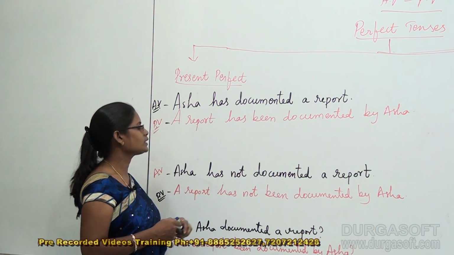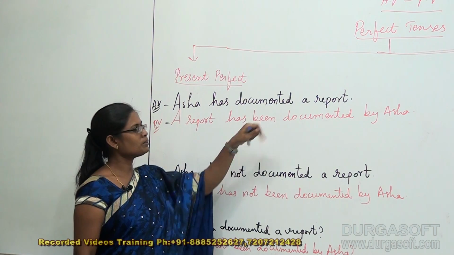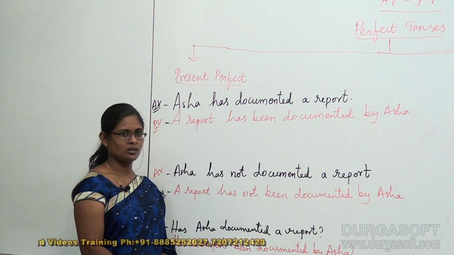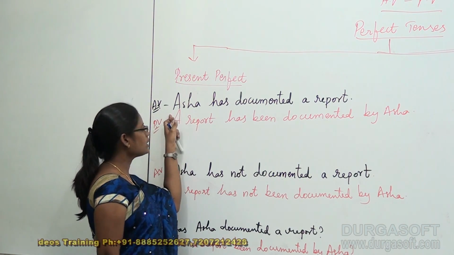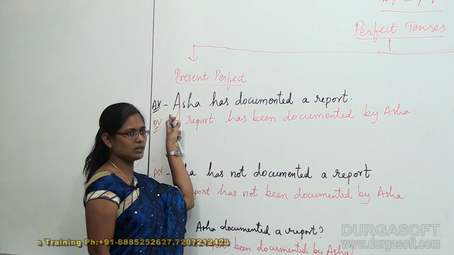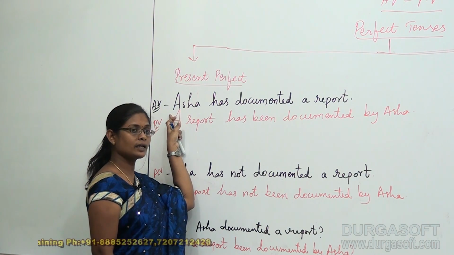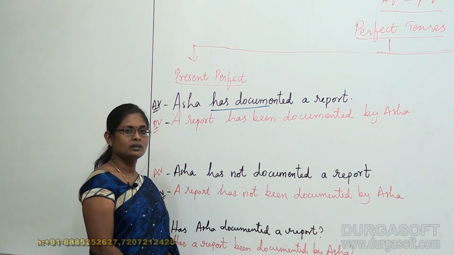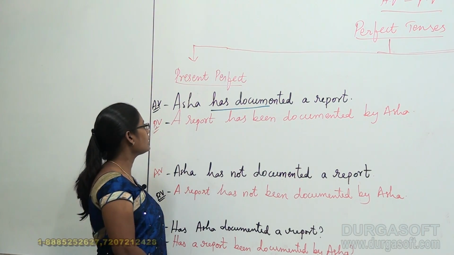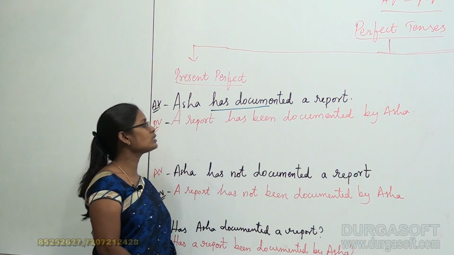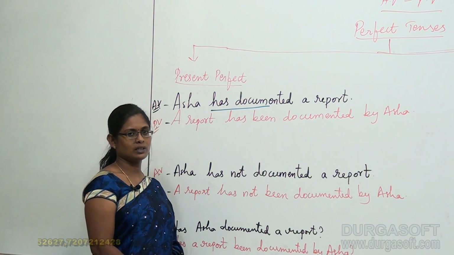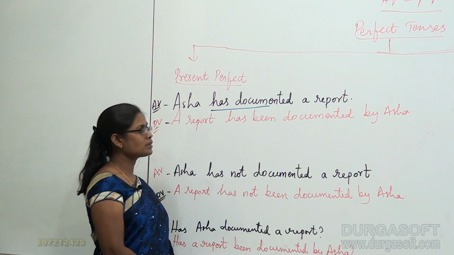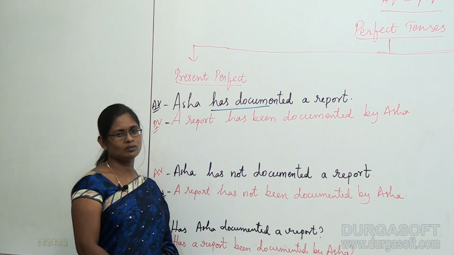See, when you observe the first sentence, Asha has documented a report. This is actually present perfect tense, right? So I can say that this is an active sentence. How can I say that this is an active sentence? Has documented, it shows a direct action. So I can say that this is one of the active voices in the present perfect tense. If I would like to convert this into passive voice, I need to take the help of the object.